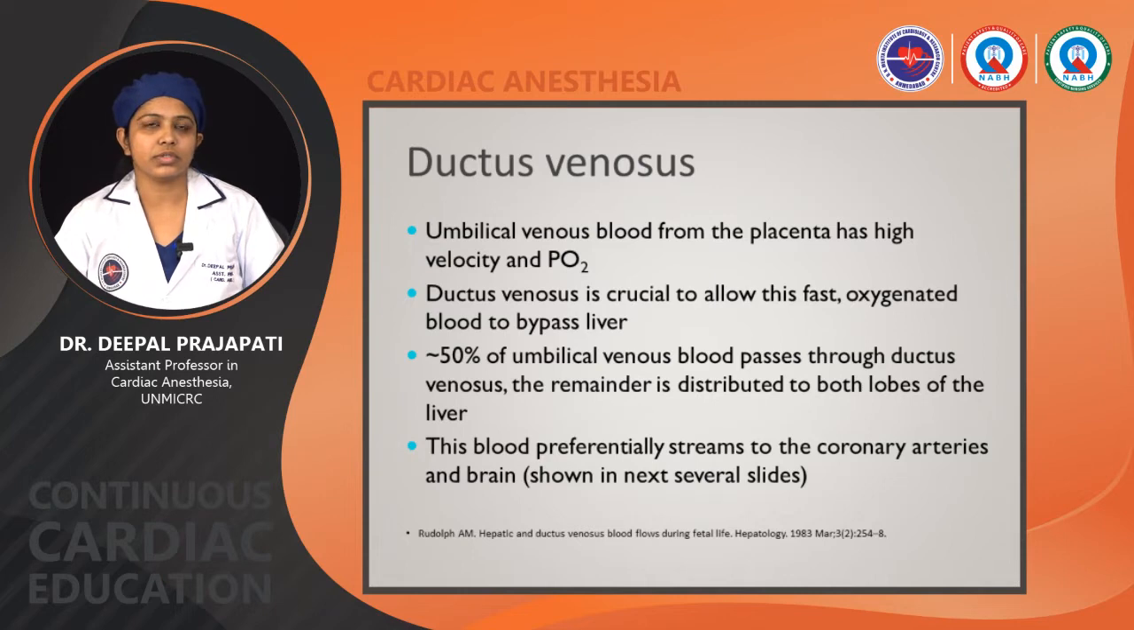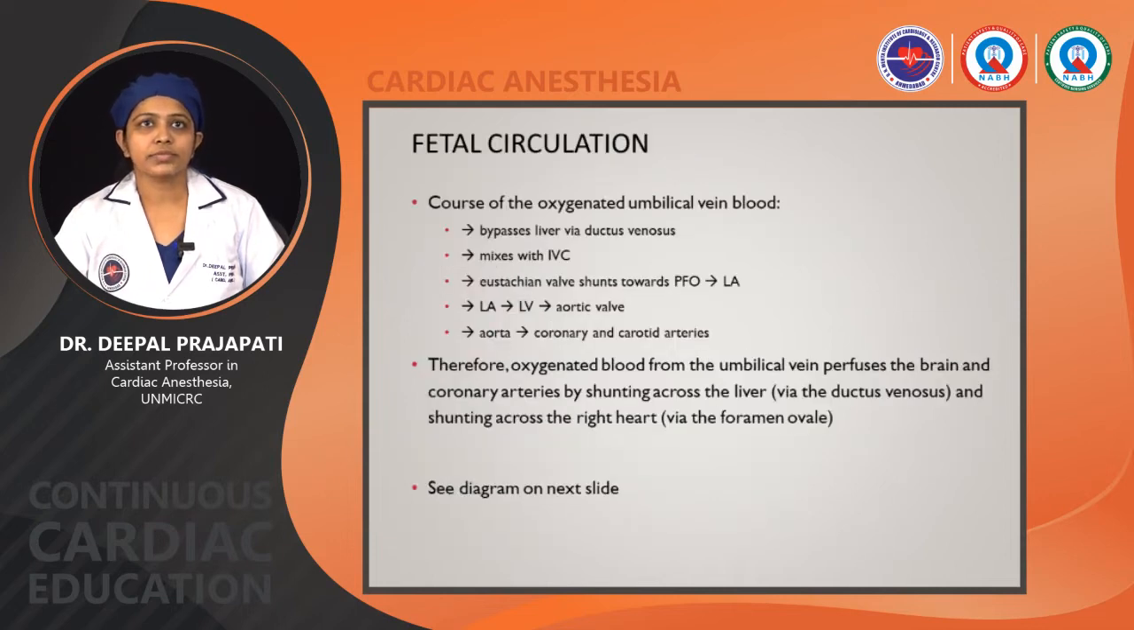Now, ductus venosus. Umbilical venous blood from the placenta has high velocity and PaO2. Ductus venosus is crucial to allow this fast oxygenated blood to bypass the liver. 50% of the umbilical venous blood passes through the ductus venosus and the remainder is distributed to both lobes of the liver. The blood preferentially streams to the coronary arteries and brain. This is shown in the next several slides.